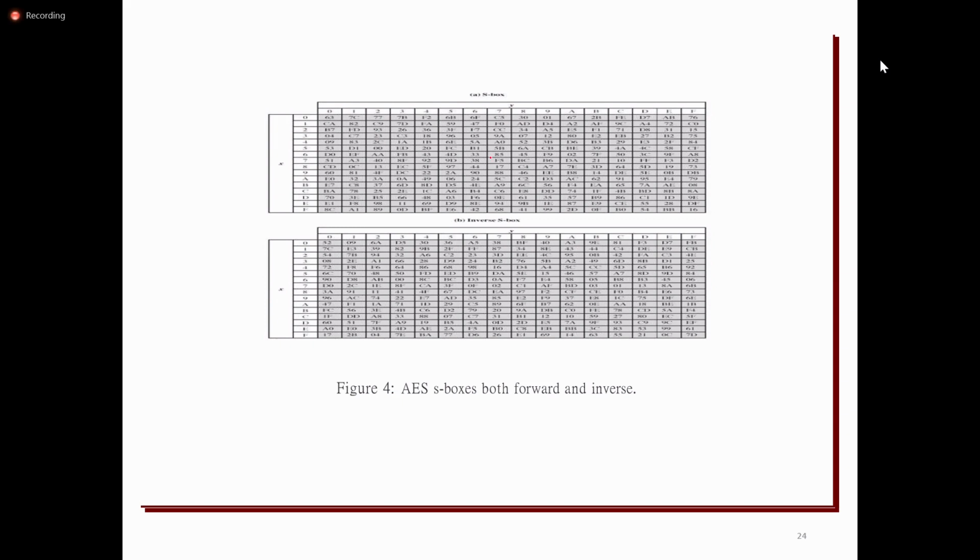Just now we discussed the S box representation, right? It takes 0 to 15 rows and 0 to 15 columns. If you observe, every cell is represented with a hexadecimal value, so the size of every cell is 8 bits. The inverse S box will be used for decryption, and the initial S box will be used for encryption.